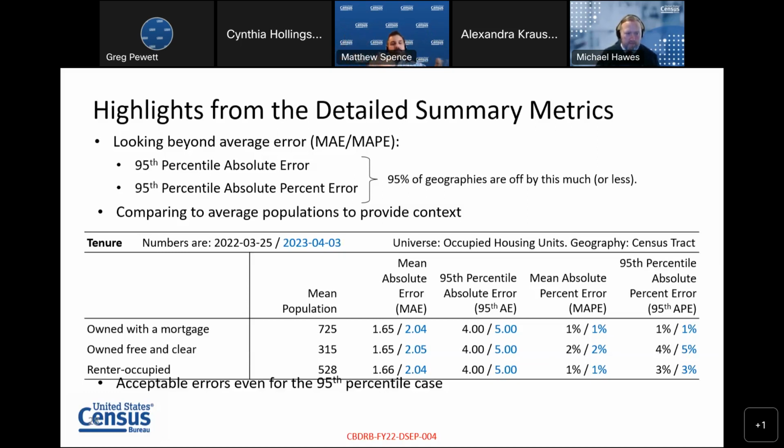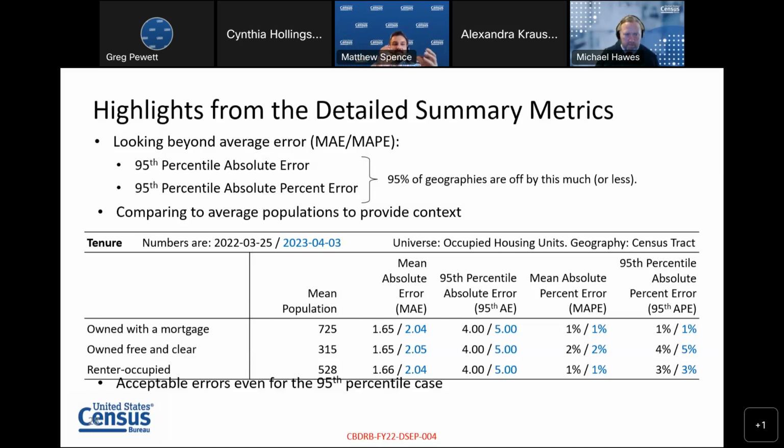So let's go through each one of those in turn. We're going to spend a little bit more time on this slide, and then we can go more quickly through the remaining ones. The first number we've got is 1.65 and then 2.04. What does that mean? On average, both of those round to about 2, which means that the census tract has about 2 more or 2 fewer housing units that are owned with a mortgage after differential privacy plus swapping.